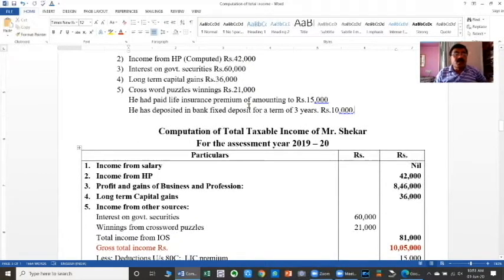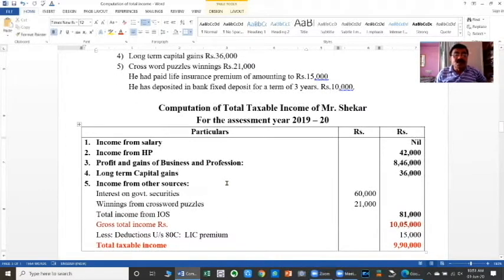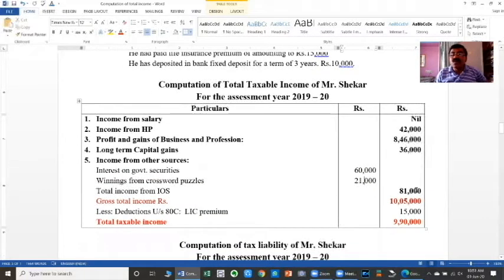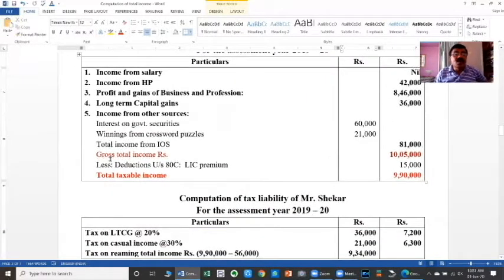So in the computation of gross total income here, income from salary is not given, nil. Income from house property, computed and given, 42,000. Profits and gains of business and profession, a calculated one, 8 lakhs 46,000. Long-term capital gains 36,000, and the fifth head is income from other sources. Here, interest on government securities 61,000 and winnings from crossword puzzles 21,000. Total income from other sources is 81,000. So now, the total of all the five heads, called gross total income, is 10 lakhs 5,000.